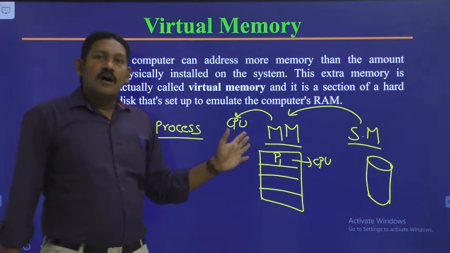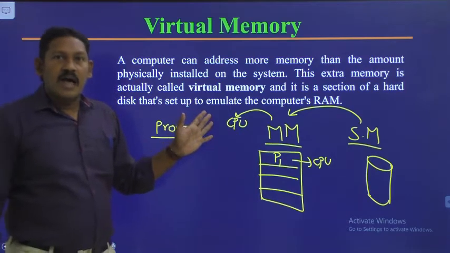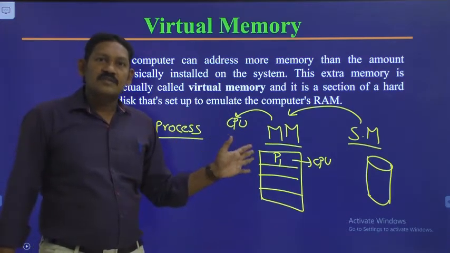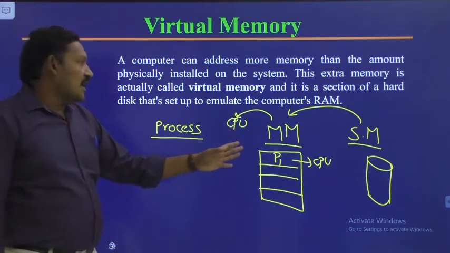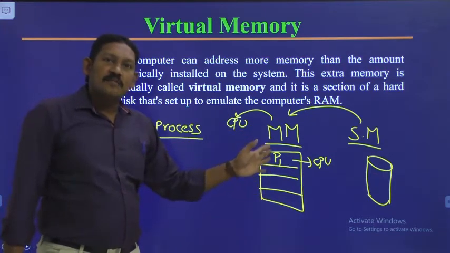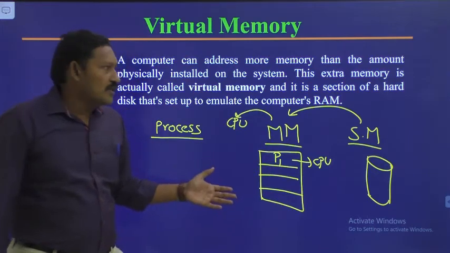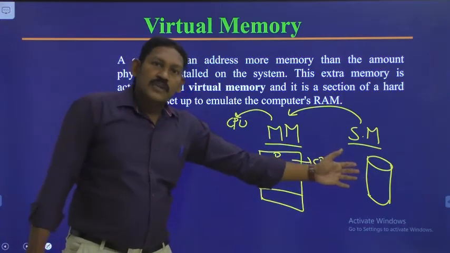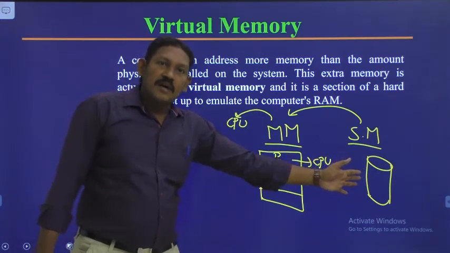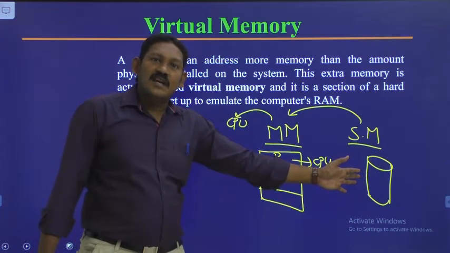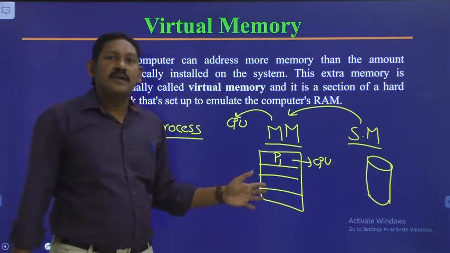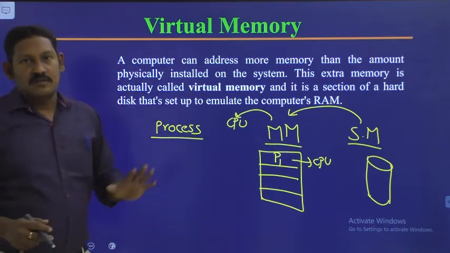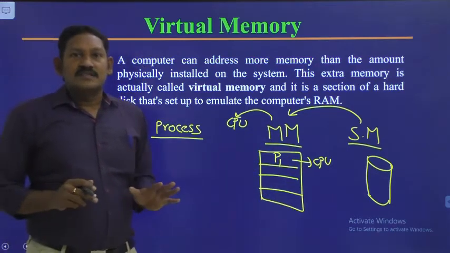All the processes available in the main memory will be executed by the CPU one by one. As the processes in the main memory are being executed, we will transfer the remaining processes which are ready for execution from secondary memory to the main memory. Like this the process goes on, which we have already discussed.